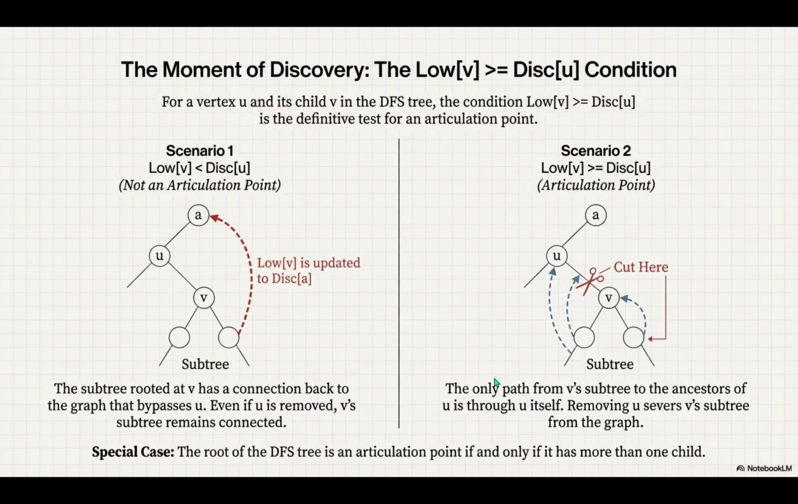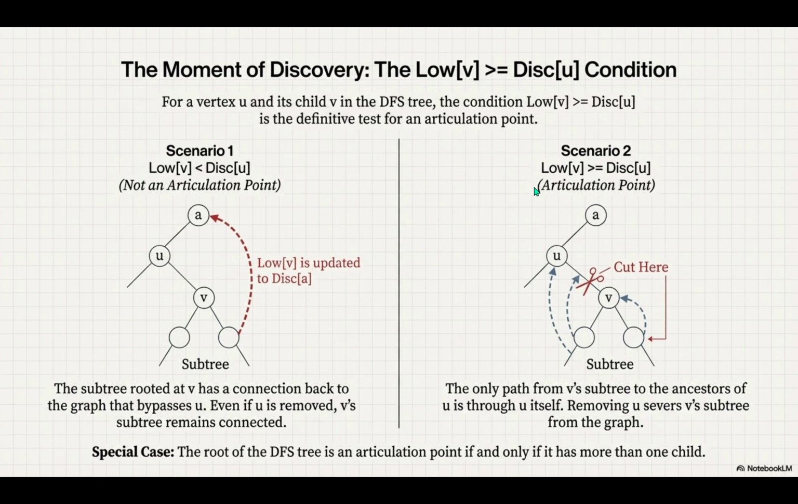The lifeline wasn't long enough. A perfect summary. If v can make that jump back to an ancestor of u, then u is redundant. There's another way around. If it can't, u is critical. And there's a special case for the root, right? Yes, a necessary exception. The root of the DFS tree is only an articulation point if it has more than one child, because removing it then isolates those distinct branches from each other.